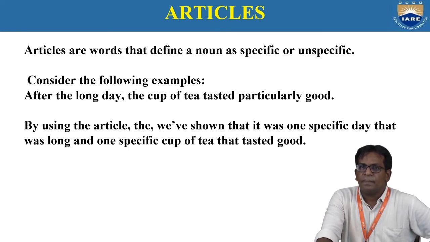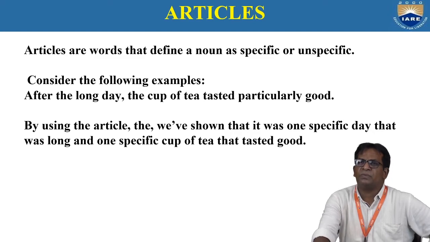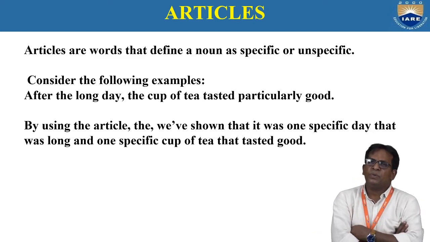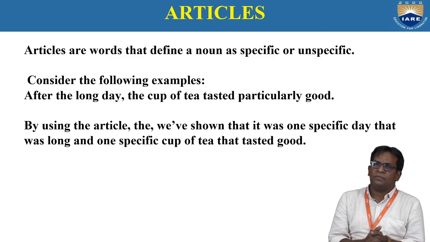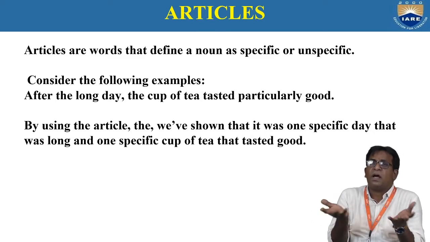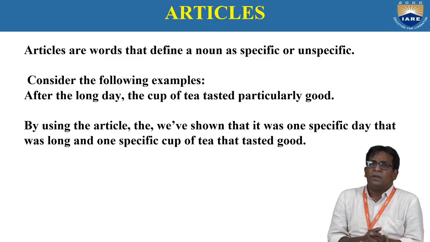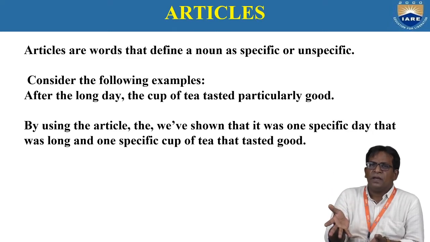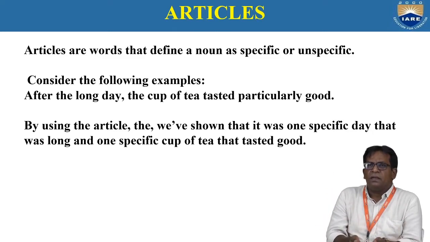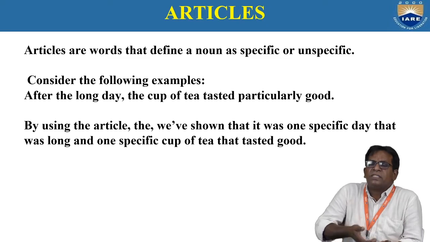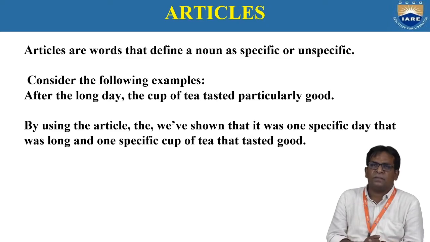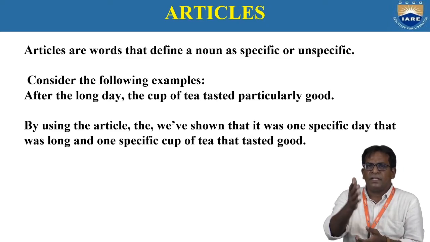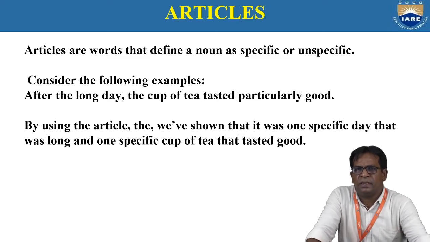Here, articles are words that define a noun as specific or unspecific. Why do we use articles? To define a noun as specific or unspecific. If we say specifically, we use one article. If we say unspecific, we use another article. See the examples we have given here.